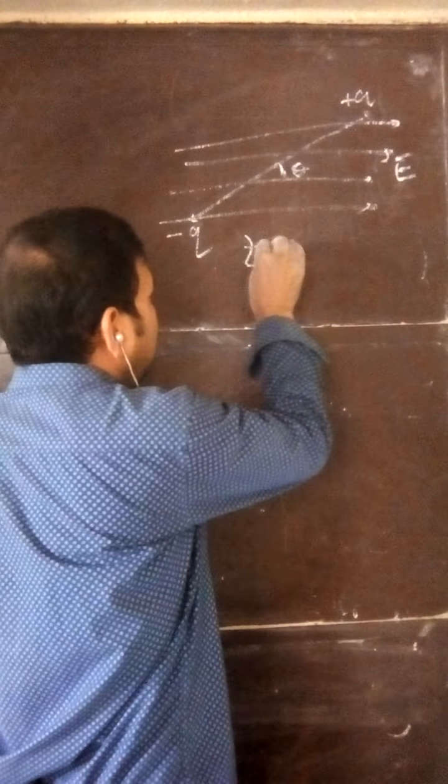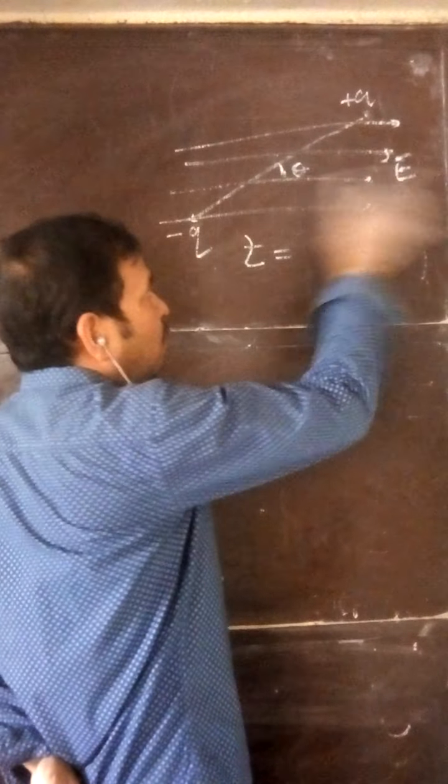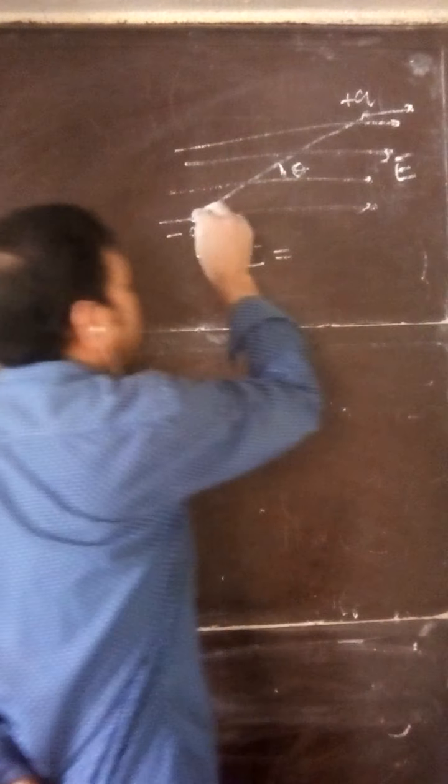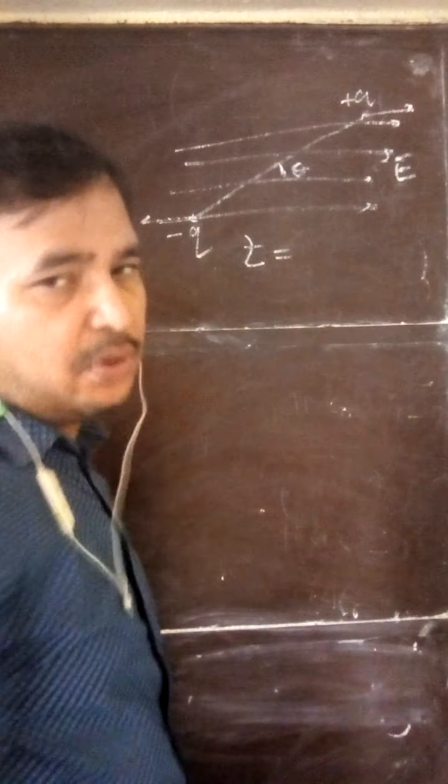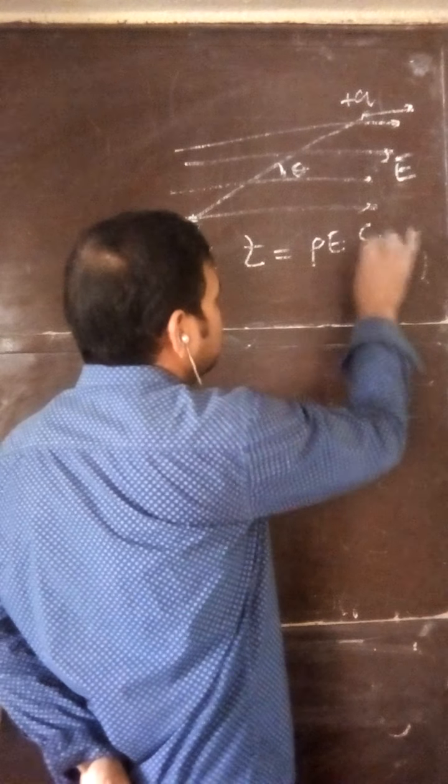So we have calculated the torque acting on this dipole due to this electric field. Equal and opposite forces act in opposite directions, due to that torque is produced. What is the formula for torque? PE sin theta.